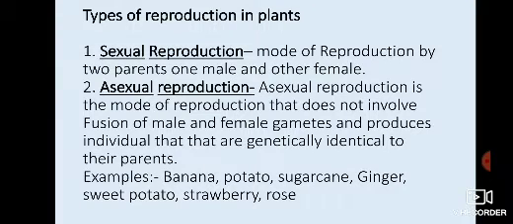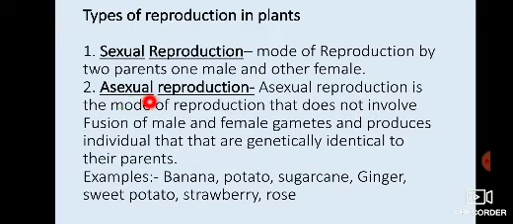Now I want to tell you about modes of reproduction. Dear students, there are two types of mode of reproduction. The first is the sexual mode of reproduction. In this mode, two parents are involved, one male and one female, and fusion of gametes takes place.